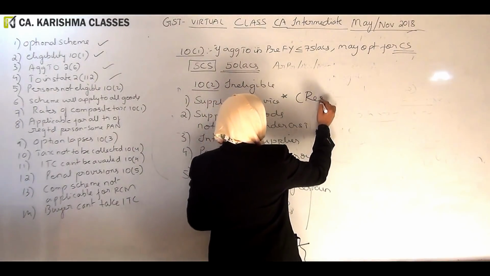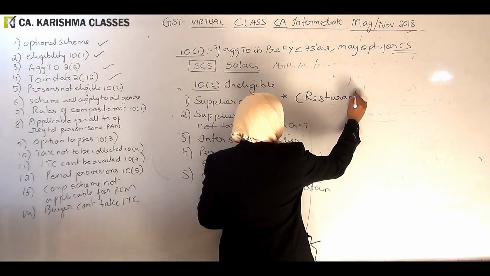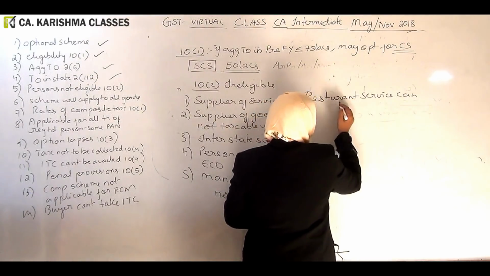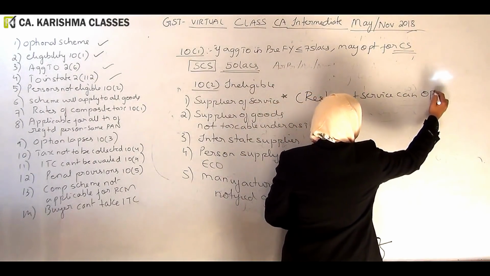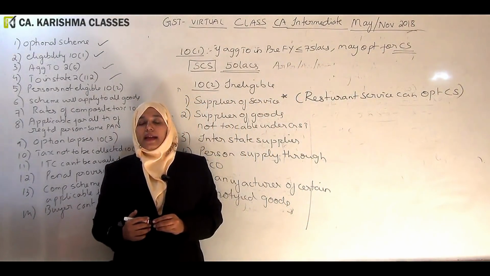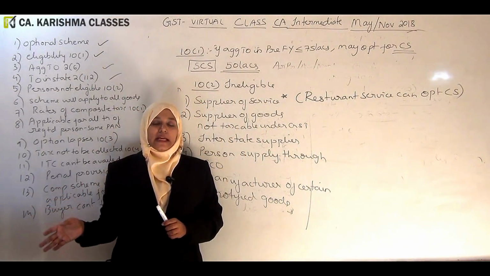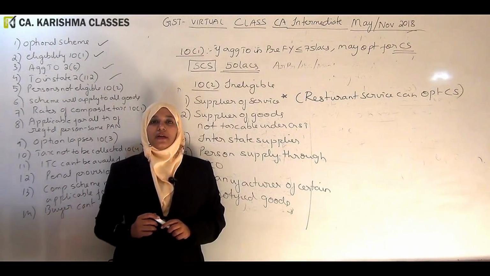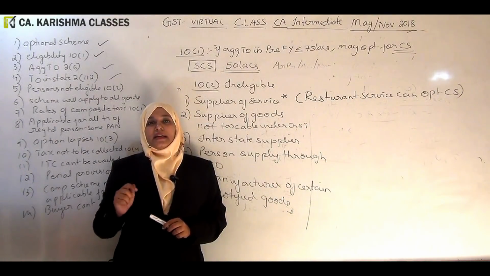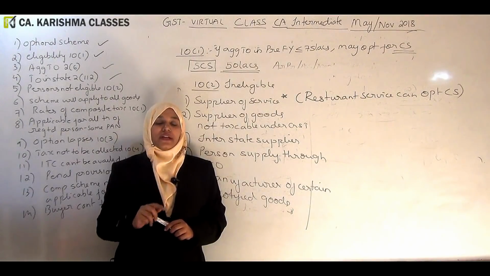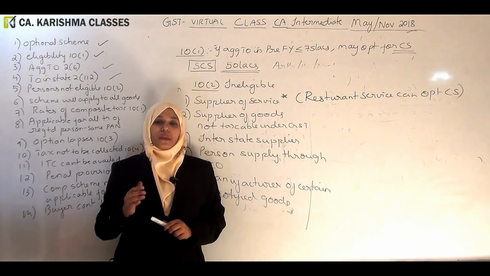So that's why this has an exception, supplier of service. So except restaurant service, if this is the case, they can opt for composition scheme. Nobody is stopping them. And as I told you, in the 23rd GST Council meeting conducted in November, the GST Council recommended that, they came up with one exemption. So I'll just read out that exemption for you.